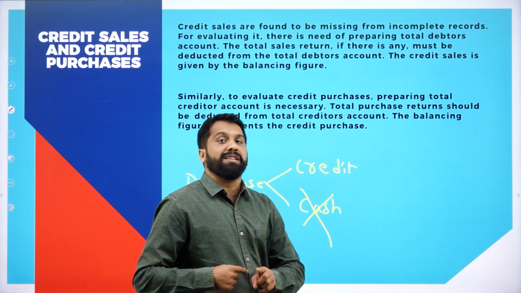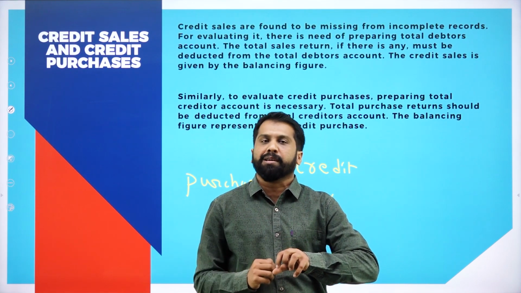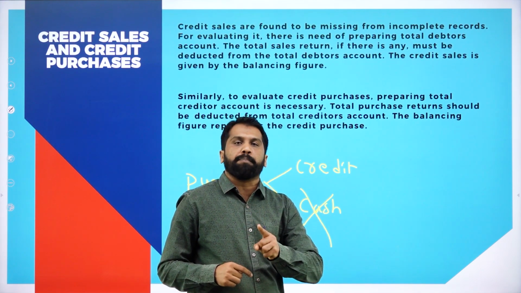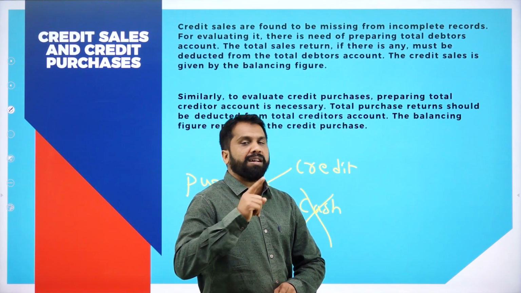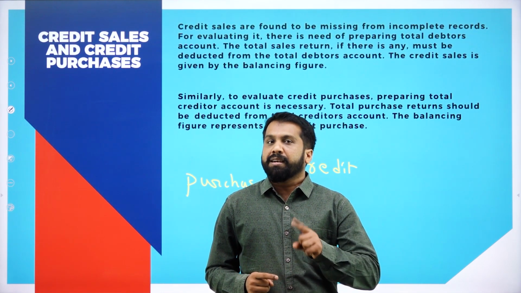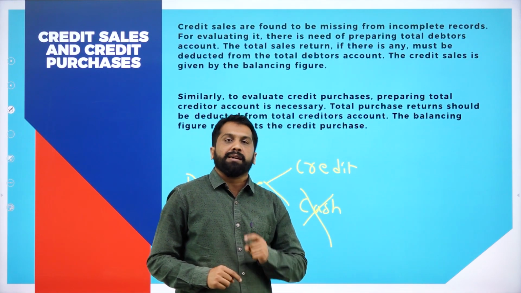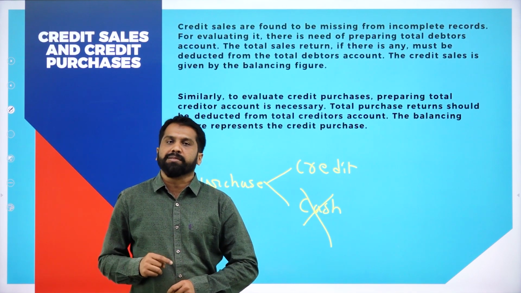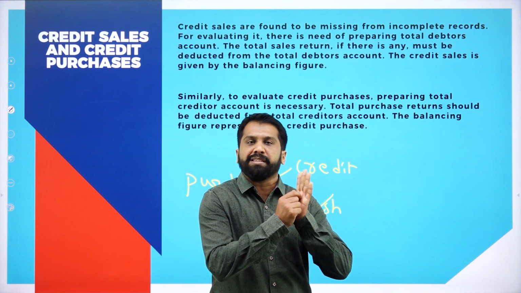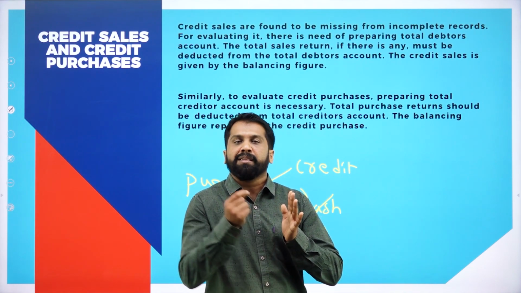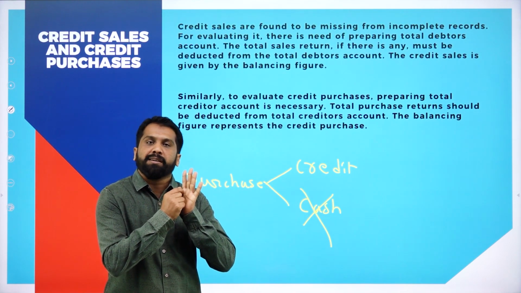Same example we will revise. You shopped for 1000. You did not pay the 1000. You promised that tomorrow I will pay that 1000, or you promise that next month I will pay that 1000. What will the shopkeeper do? In the book, he will write Mr. XYZ has shopped for 1000. He will pay money after 1 month. Those things he will write in the books.